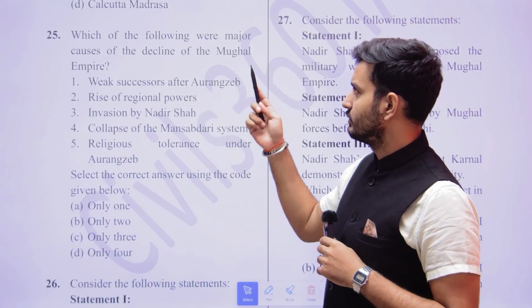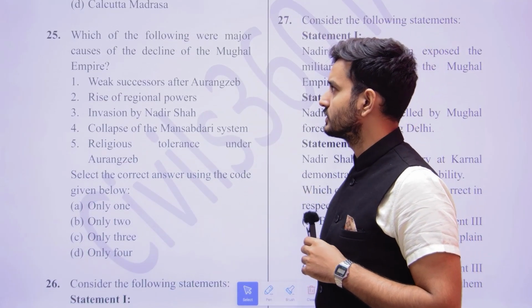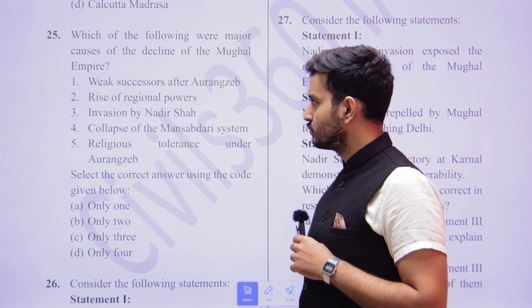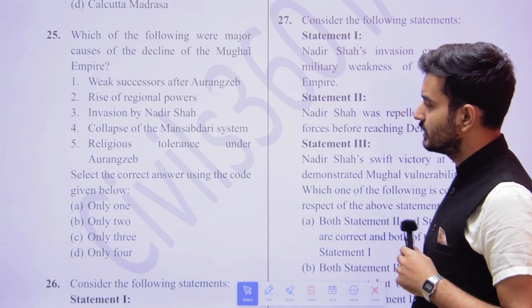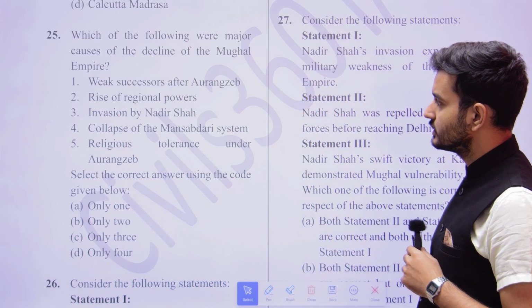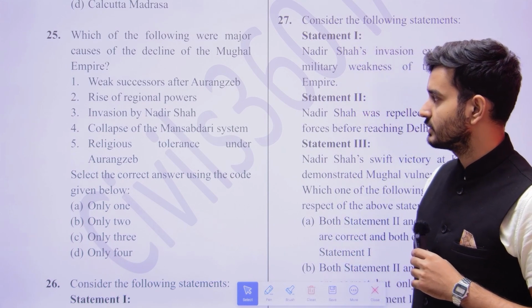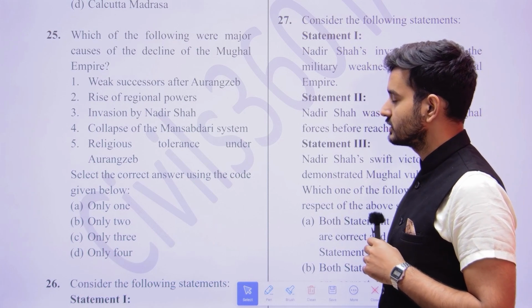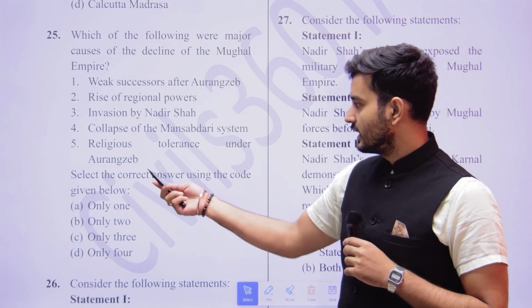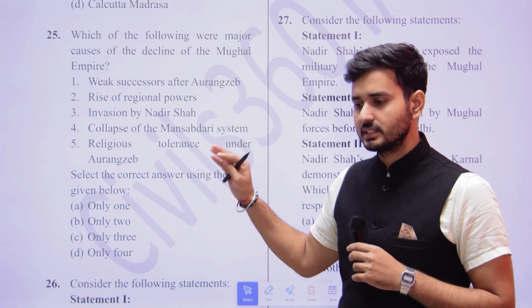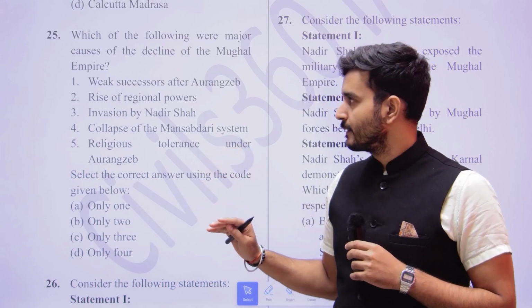Next one is, which of the following were the major causes of the decline of the Mughal Empire? Was it weak successors after Aurangzeb? Was it the rise of regional powers? Was it invasion by Nadir Shah? Was it collapse of Mansabdari? Or was it religious tolerance under Aurangzeb? Select the correct answer using the codes given below. What do you think is the correct answer here?